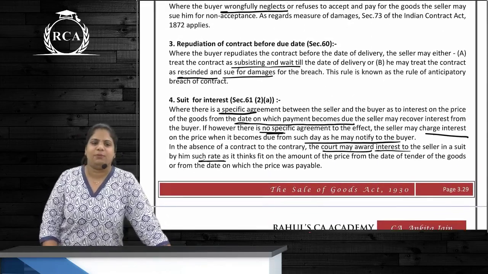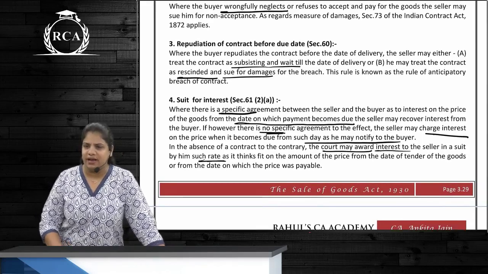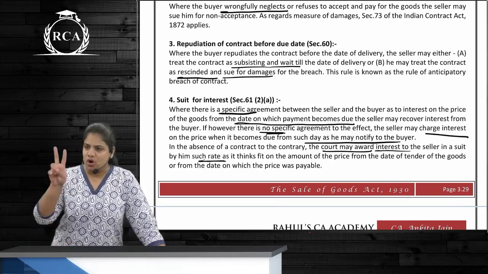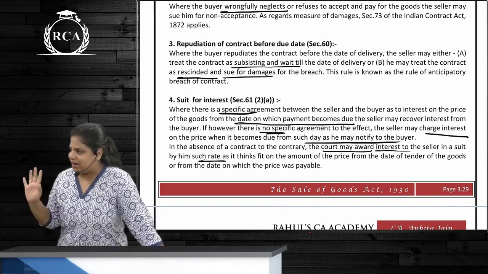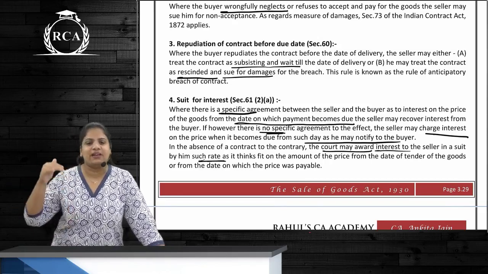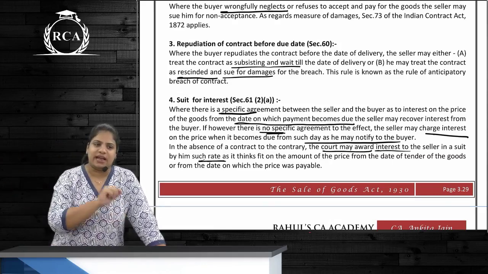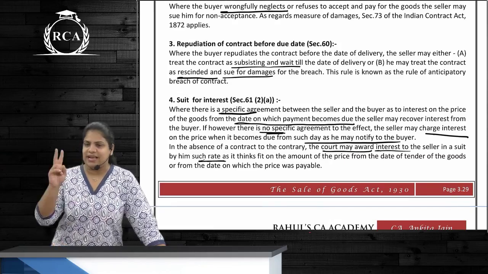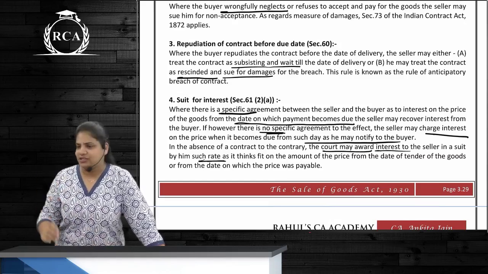Next one is suit for repudiation before due date. So what do you mean by repudiation before due date? Anticipatory breach. So कौन breach कर रहा है here? Buyer. And that's why what options does seller have? 2 options. Either he can cancel and immediately claim damages, or else he can wait till the due date. On the due date, how many things can happen? 3 things. First is supervening impossibility. Second is buyer performs, and third is buyer does not perform.